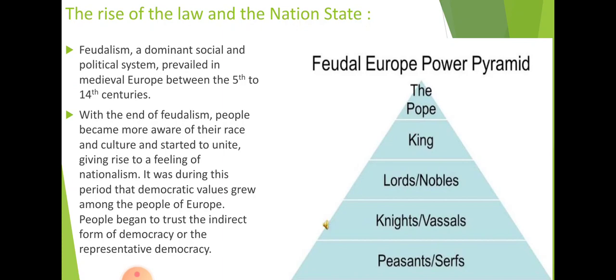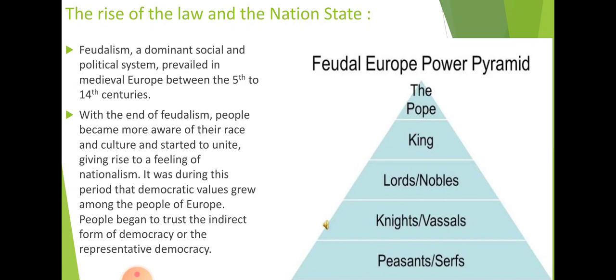First of all, we have to understand that the European countries followed one of the famous systems, that is known as feudalism. Basically, Europe followed this system from the 5th century to the 14th century. So let us know what is the feudal system. What is the feudal system?